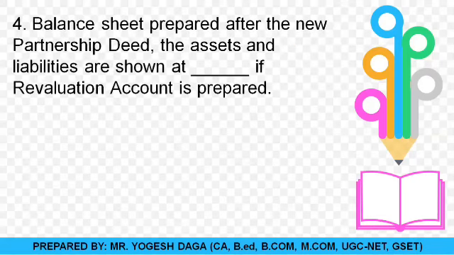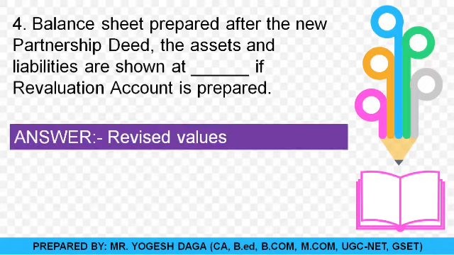Question number 4. Balance sheet prepared after the new partnership deed. The assets and liabilities are shown at dash if the revaluation account is prepared. Again, students, balance sheet prepared after the new partnership deed, the assets and liabilities are to be shown at dash if the revaluation account is prepared. Students, we know the revaluation account is prepared so as to revalue the assets and liabilities. So various assets and liabilities which are to be shown in the new balance sheet will be shown at what value? It will be shown at the revised value.